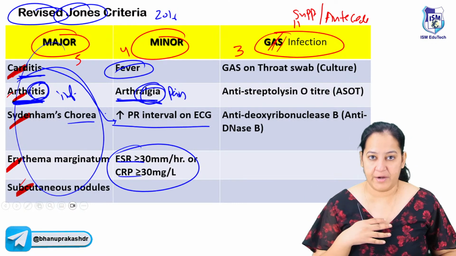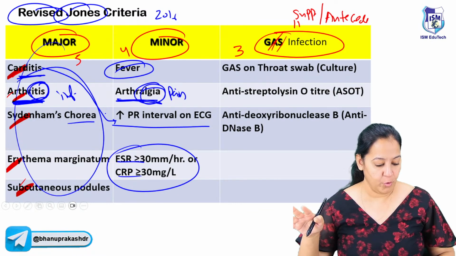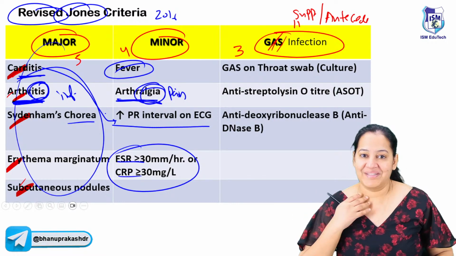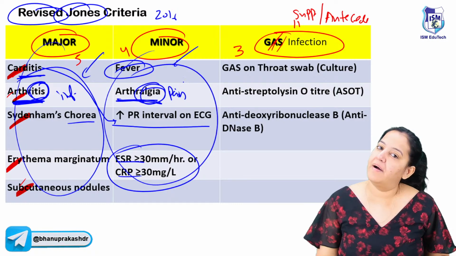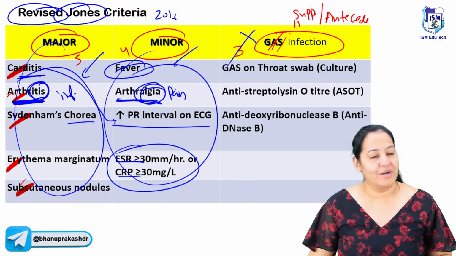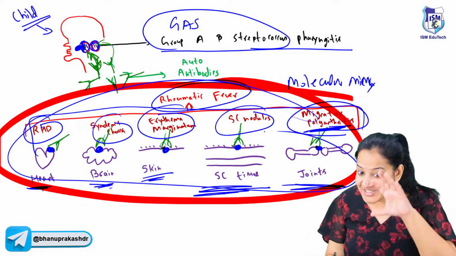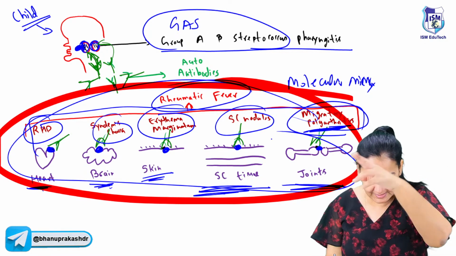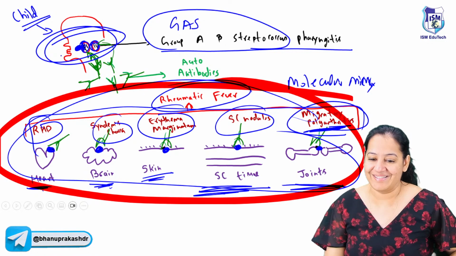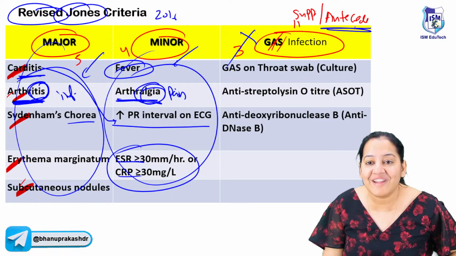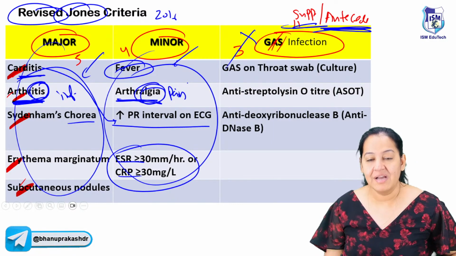If the mother is saying yes, my diagnosis is confirmed, the patient has rheumatic fever, because multi-system involvement is there. But if the mother is saying no, my child has not had any tonsillitis episode in the last 2-3 weeks, then what? You have all 5 major, you have all minor, but this is absent. So we cannot say it is rheumatic fever. To say rheumatic fever, there should be proof that all 5 things are happening after tonsillitis. If it is without tonsillitis, I cannot say it's rheumatic fever. So I have to prove the antecedent infection. That is known as supportive criteria. In the supportive criteria, I will prove there is an antecedent infection. So how to prove?